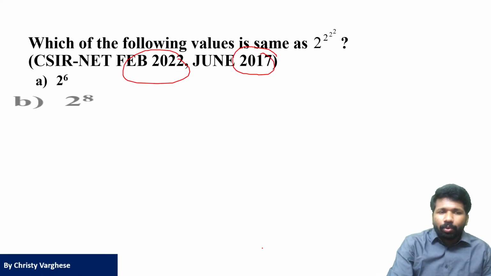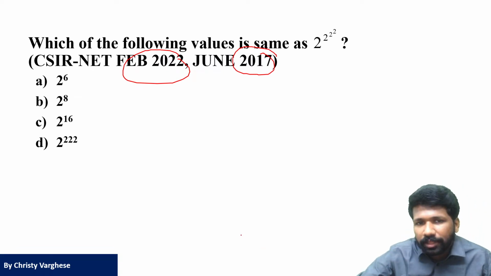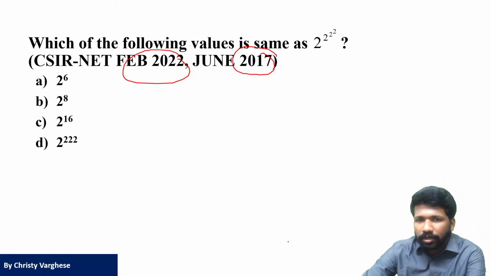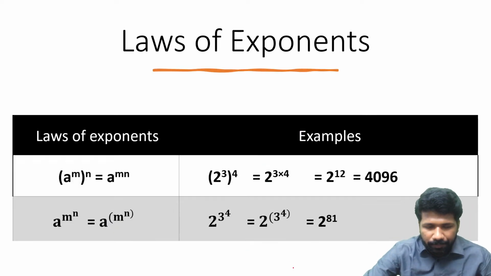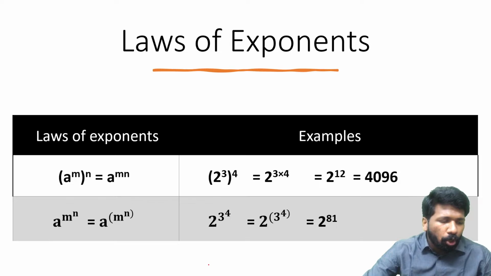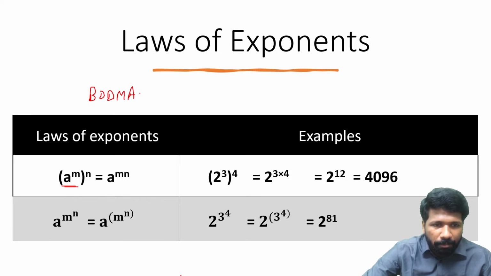Okay, this question, 2 answers I can see. Option B also, option C also. Let's see which is correct. That is where you have to know this rule. Tower rule it is called. It is called tower rule of exponents. When we don't know the order, the natural order is top to bottom. When we don't know the order means, if bracket is there, you know BODMAS rule. In school days you have learned BODMAS or PETMAS, whatever name you are saying.